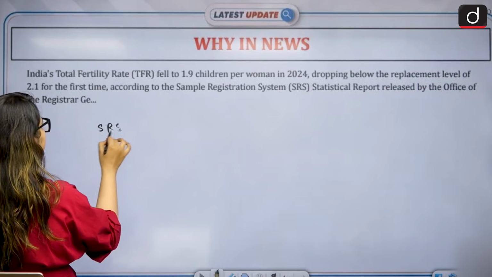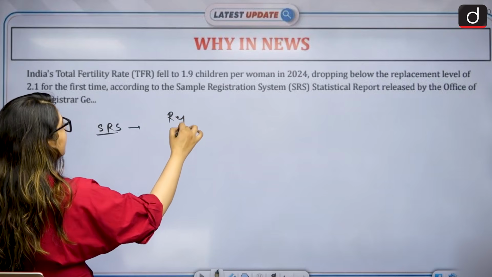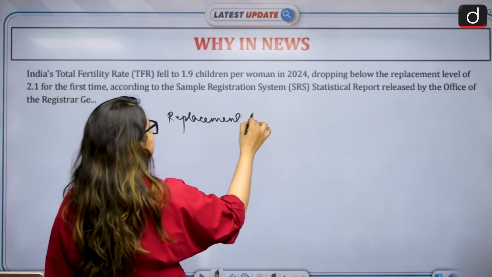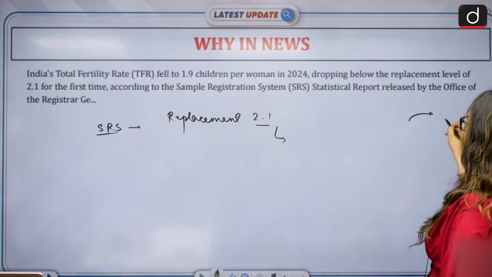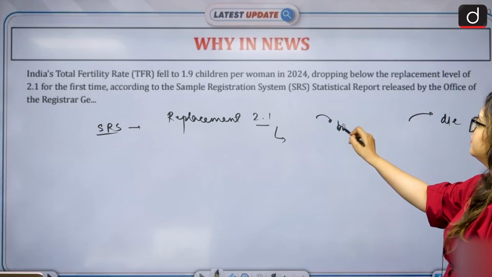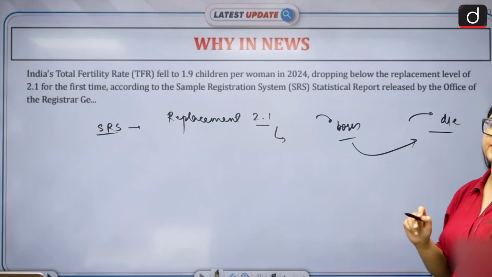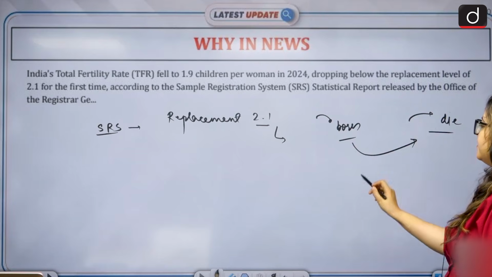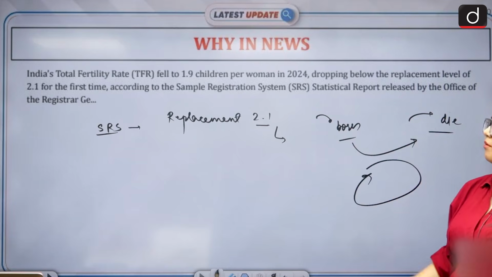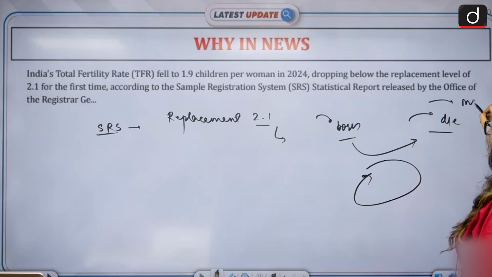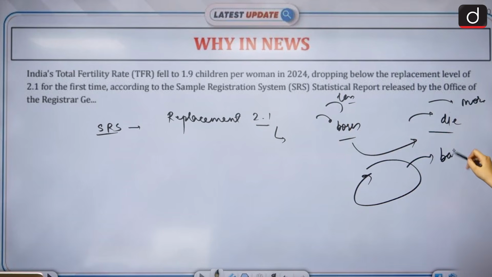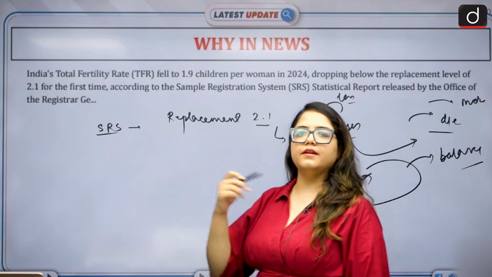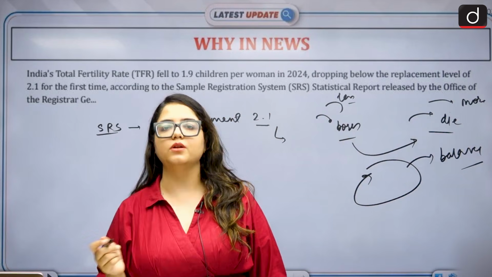latest SRS data, our replacement rate should be 2.1. What is replacement rate? What is happening in the world is, how is population maintained? A few people die and a few new are born, right? That way they are replacing the dead ones, and there's this circle going on. But if more people start dying and fewer people are born, don't you think this circle will be disturbed? This balance will be disturbed, right? So this replacement rate, the rate at which newborns are replacing those who die, is 2.1.